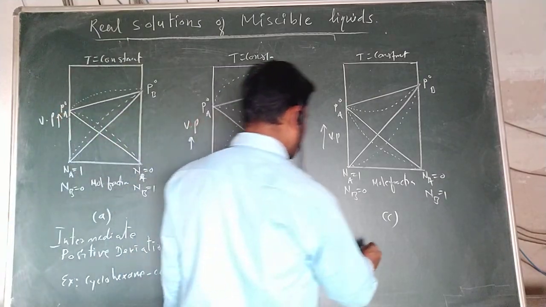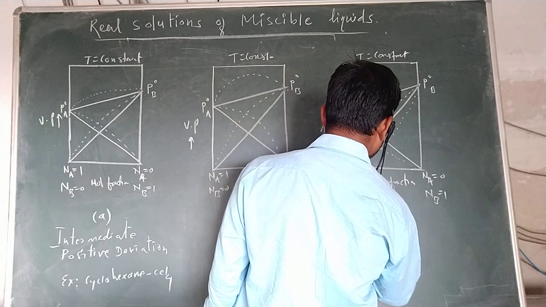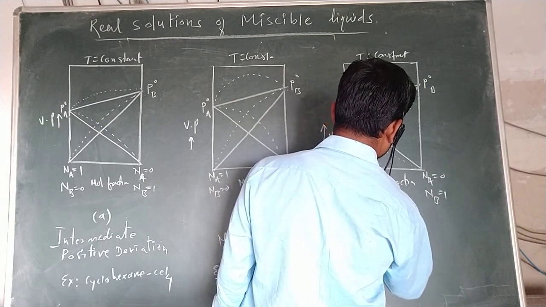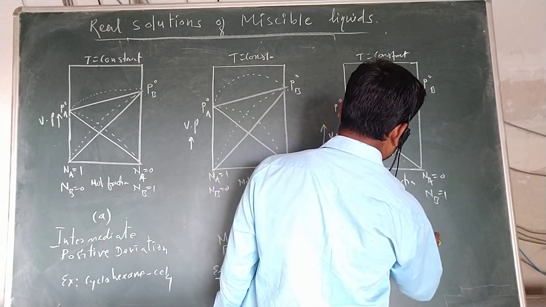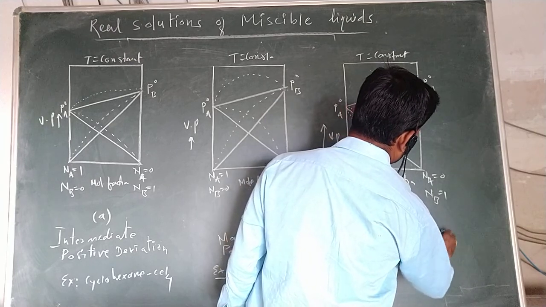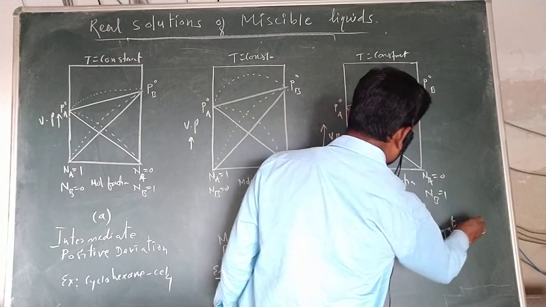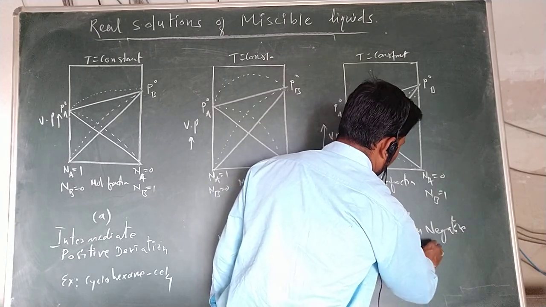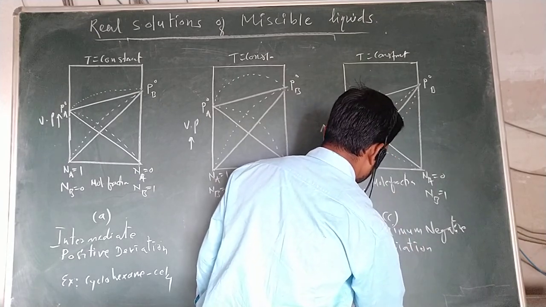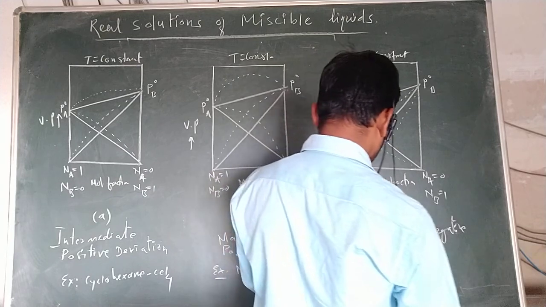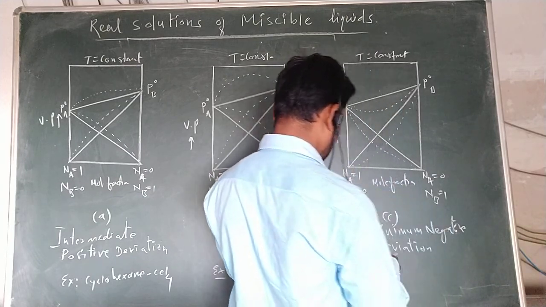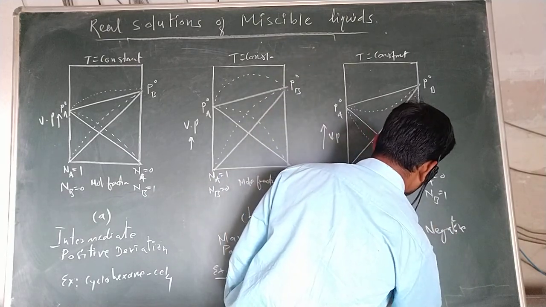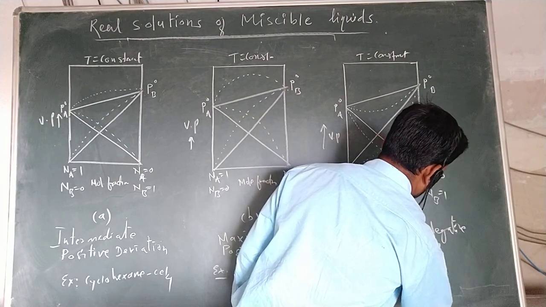And the third one is the minimum negative deviation, where the example we are going to study is acetone and chloroform.